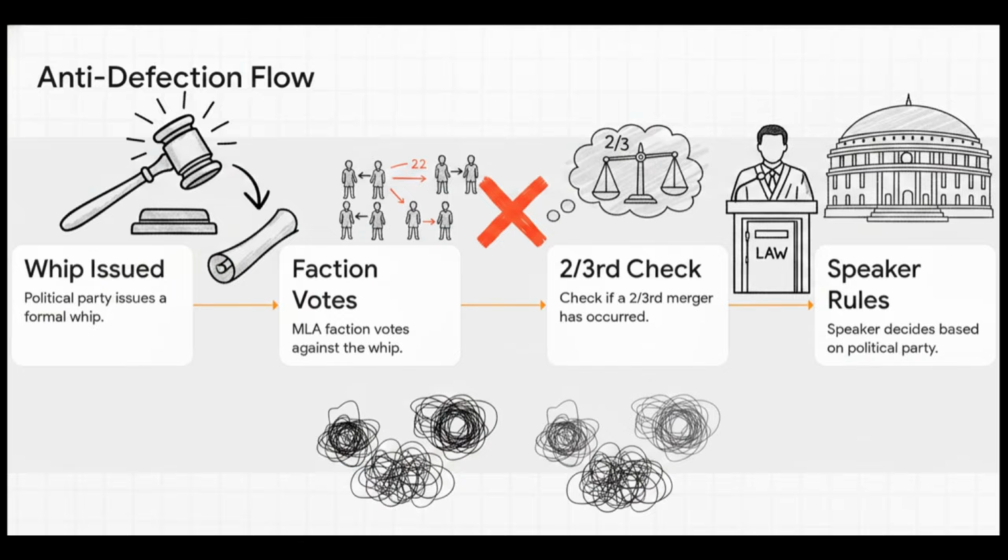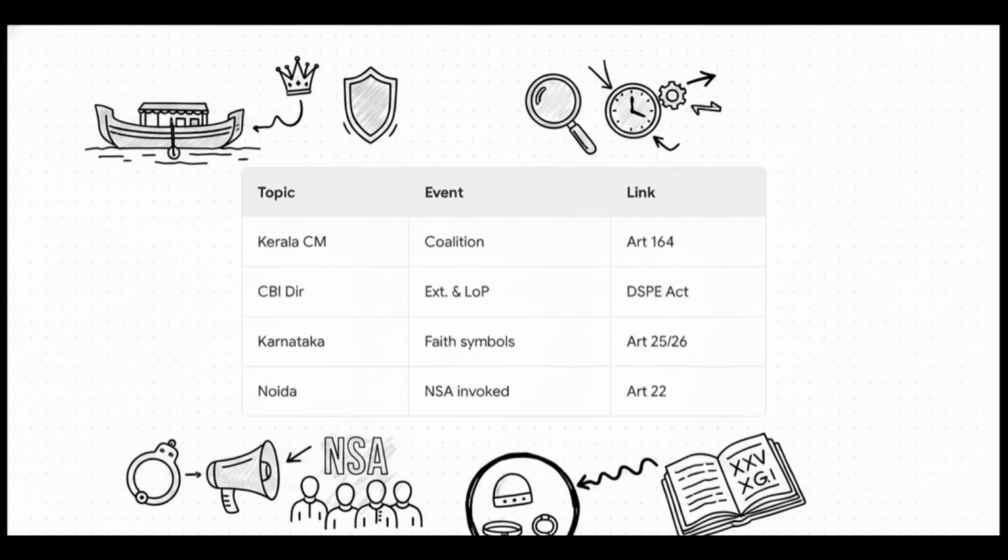And based on that landmark Subhash Desai ruling from 2023, the speaker has to look at which group constitutes the real political party outside the House, rather than just relying on the legislature party numbers. Let's do a rapid-fire connection of 4 other critical state events straight to their constitutional roots.